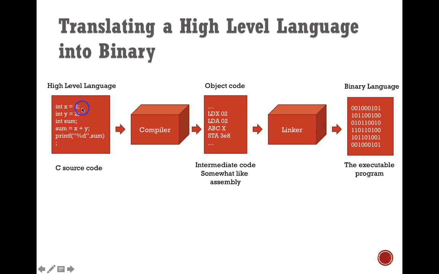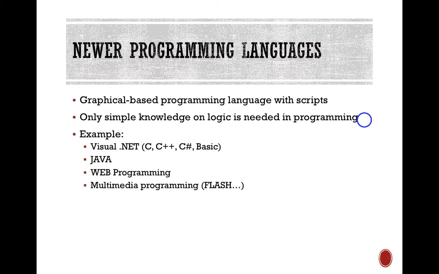Don't worry about the C programming code. We're going to learn this one. You have the compiler to translate your code into the object code, and then there is a linker. No need to think about this one. They will link accordingly into the machine language that is executable by the computer. Right. This is a newer programming languages. Visual.net has been there. C, C++, there's Java, web programming, multimedia programming, Flash. Maybe by the time you graduate, you will learn another programming language.